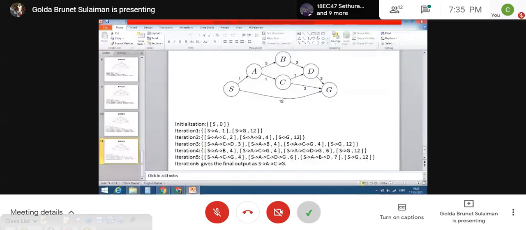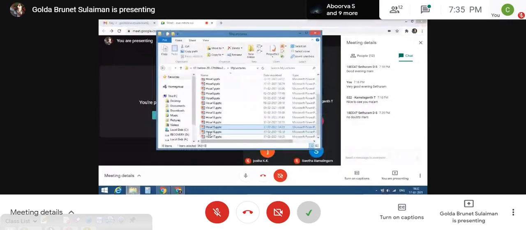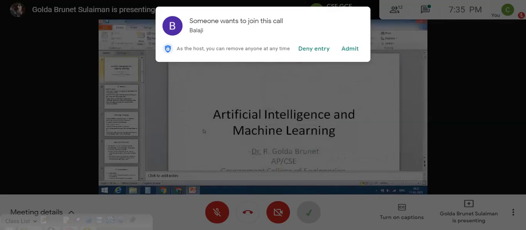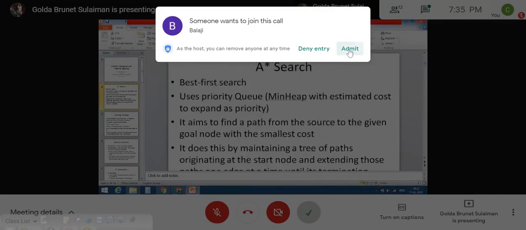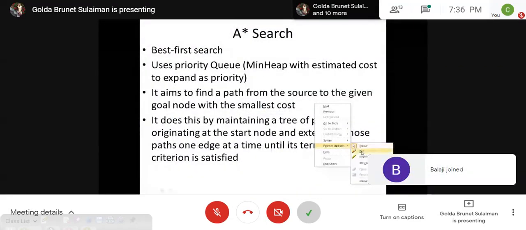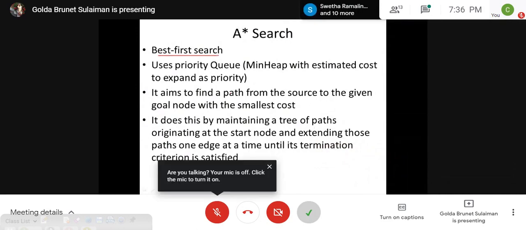another technique, which is A star, which is one of the best algorithms. Which is the A star search. This is also an informed search method. It is otherwise called best first search.